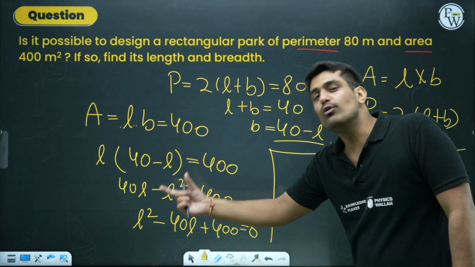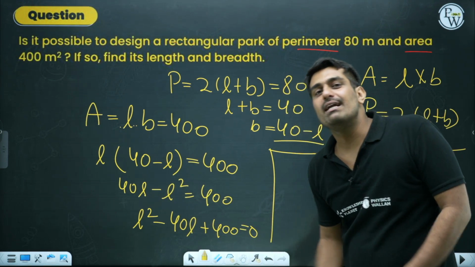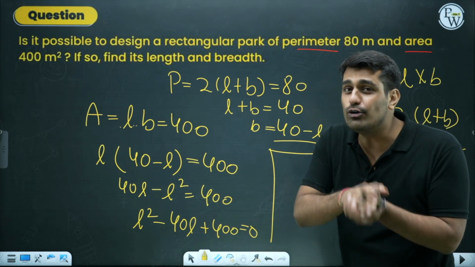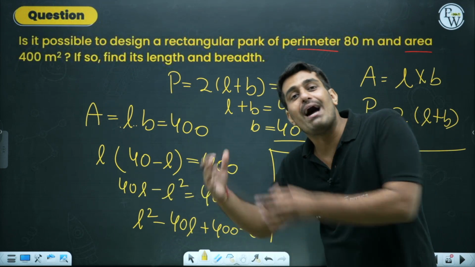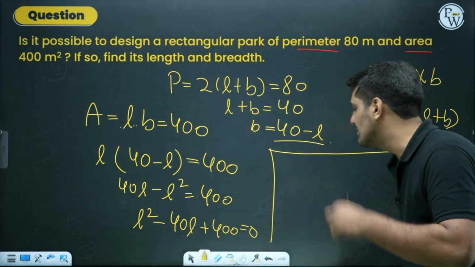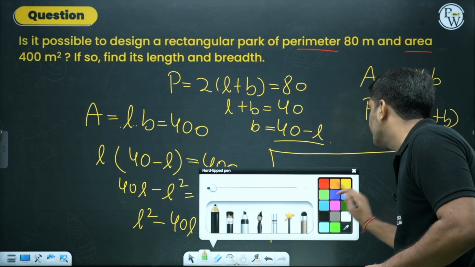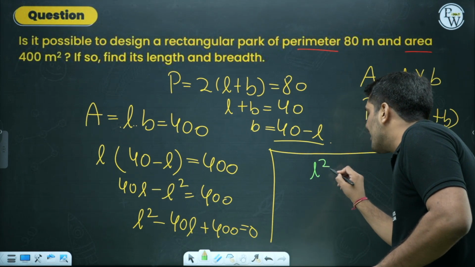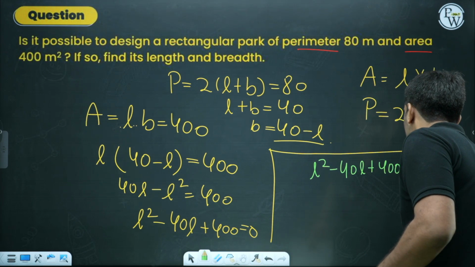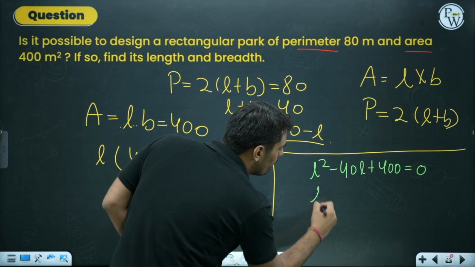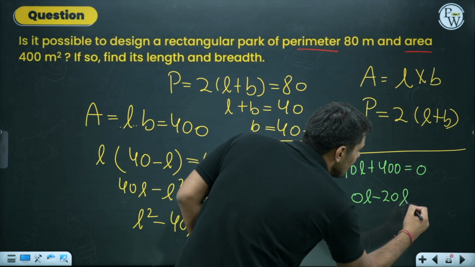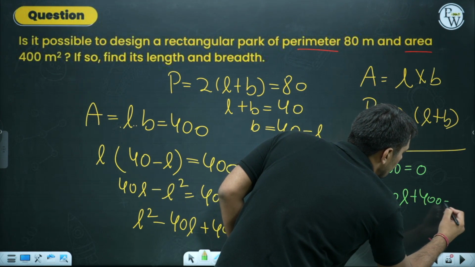Now, 20 into 20. Minus 40 can be written as minus 20 minus 20, which when added will give me minus 40, and hence directly I can have the answer. Let me write it and show it to you if you have any confusion. L square minus 40L plus 400 equals 0. I can split the middle term over here and write it as L square minus 20L minus 20L plus 400 equals 0.